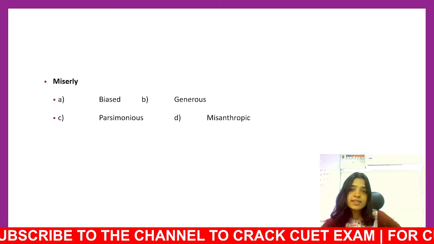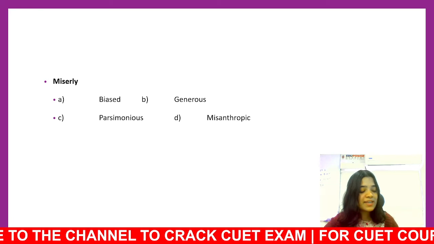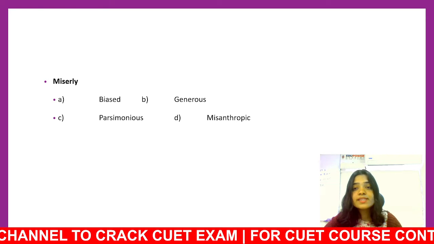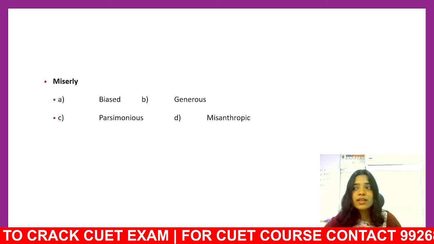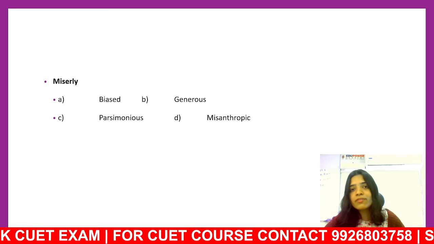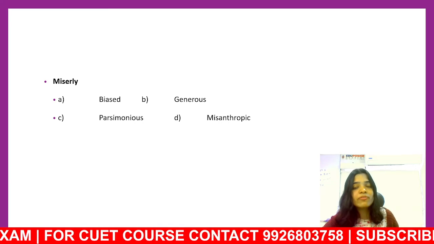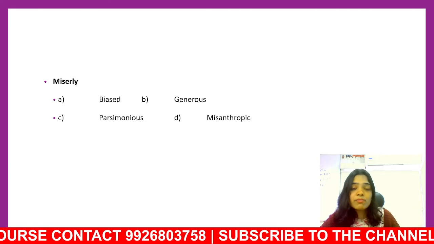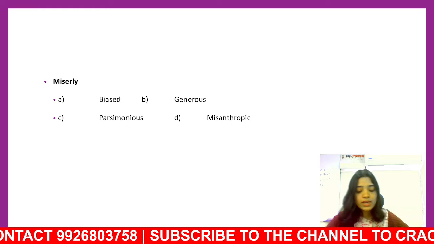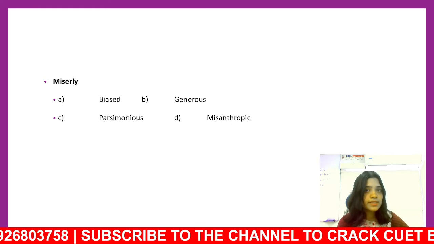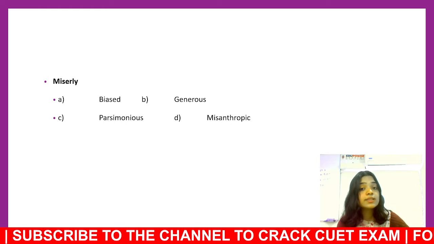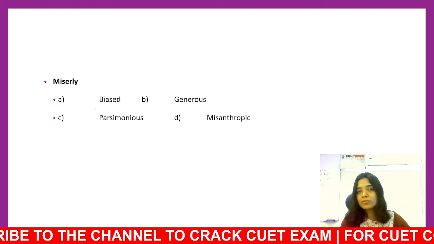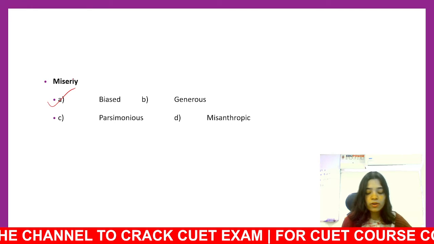Who is a miserly person? A miserly person is someone who is very unkeen on giving, on lending out money or paying for anyone. In Hindi we call it kanjoos. Someone who's kanjoos is miserly. So can the antonym of miserly, the antonym of kanjoos be biased? No. Right? It cannot be biased.